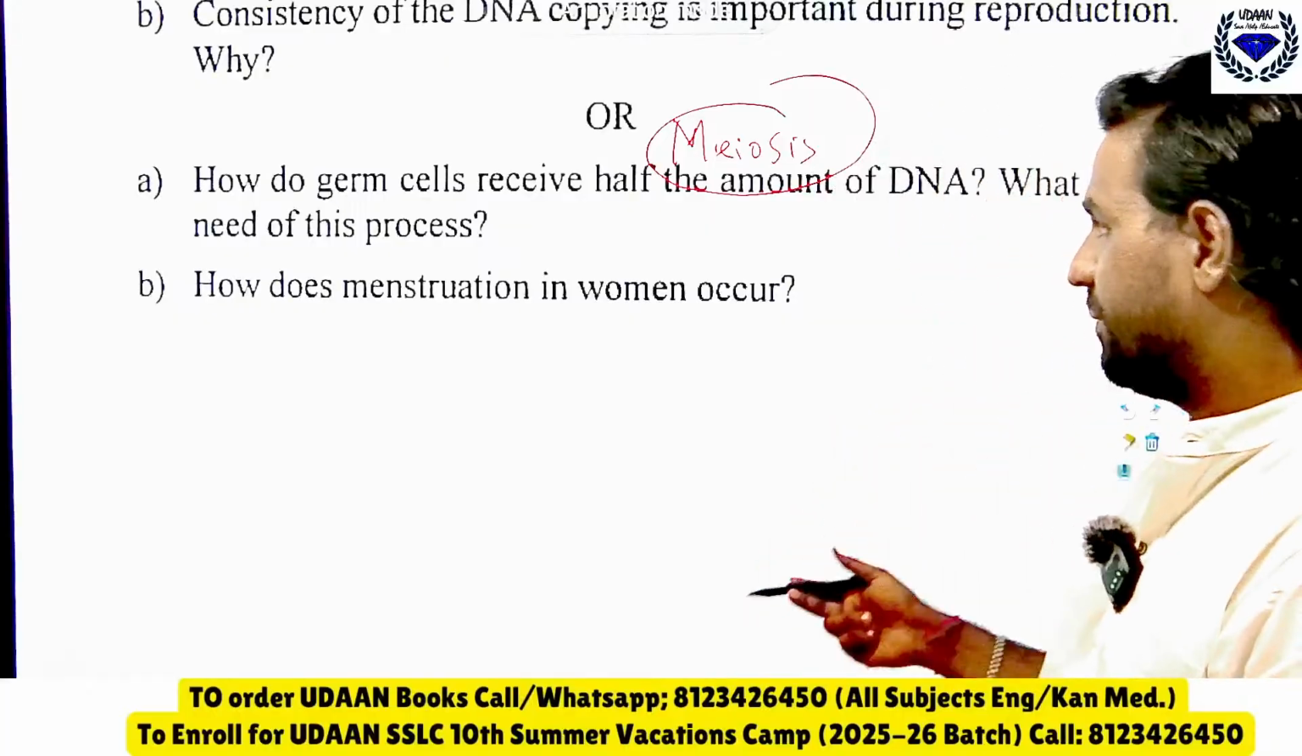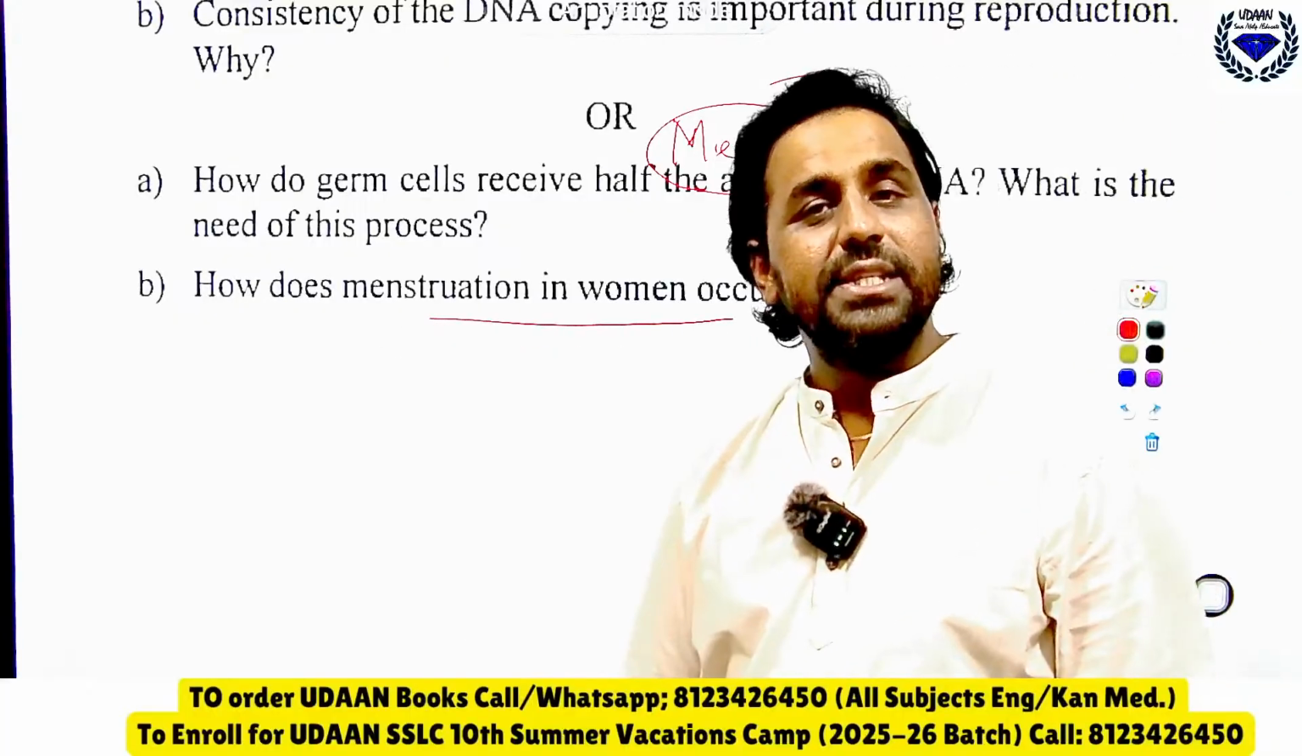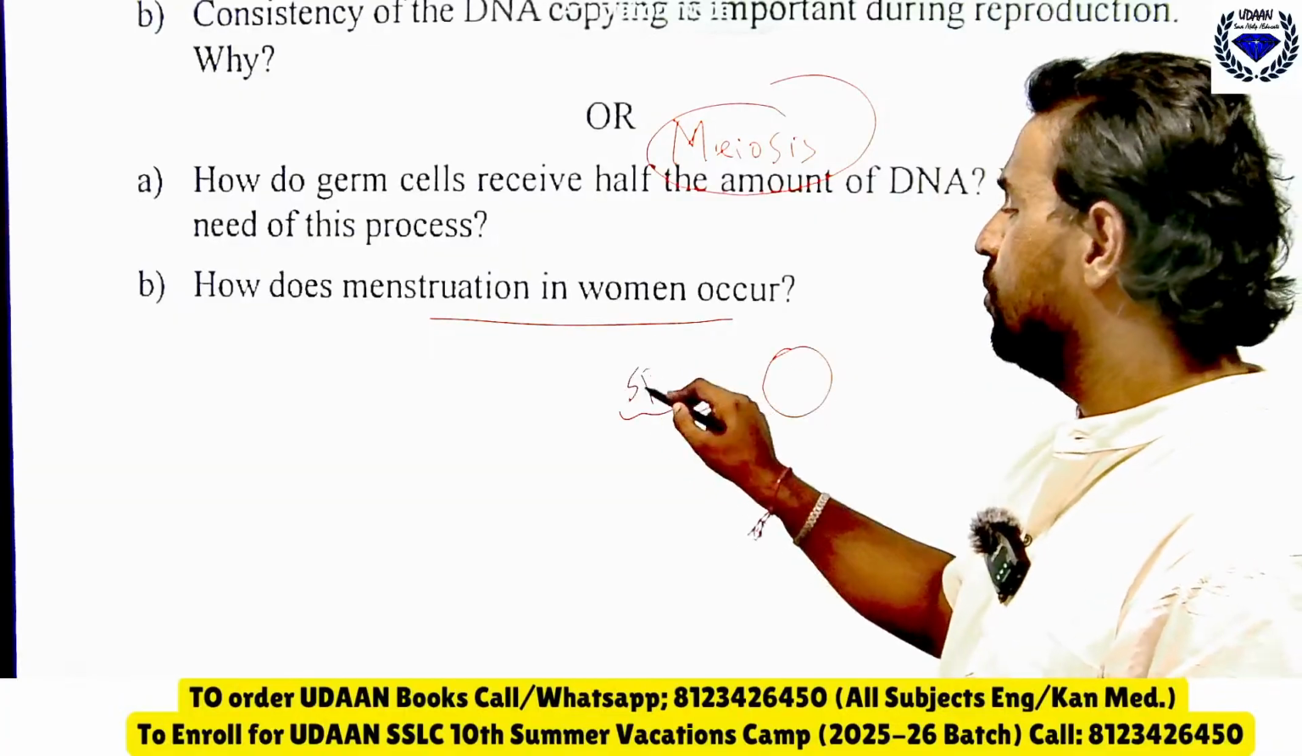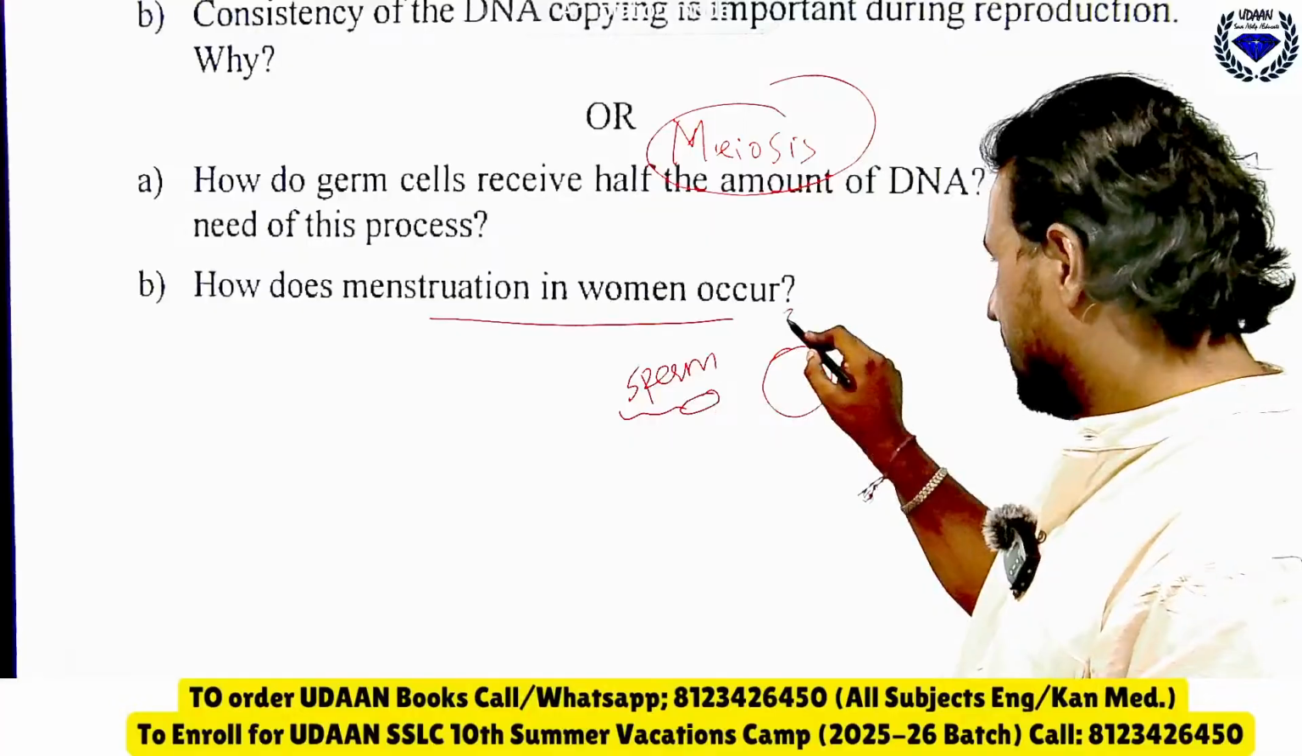Then how does menstruation occur? See, when the sperm and egg do not meet. Okay, so you know that, when will what happen?